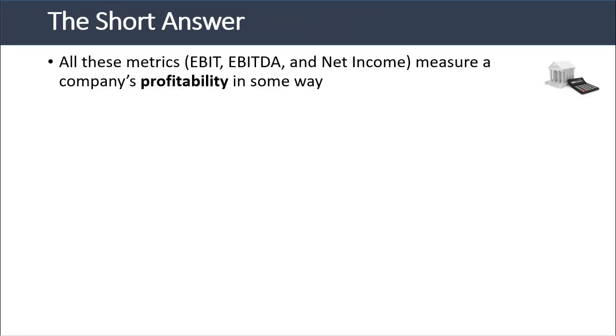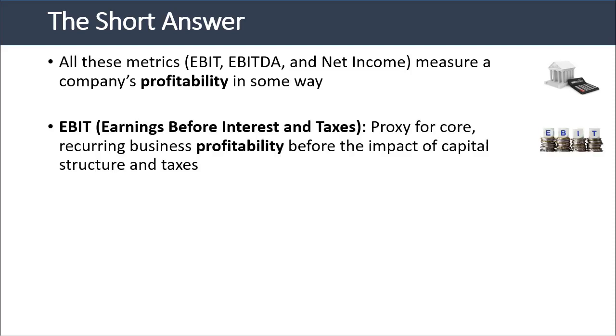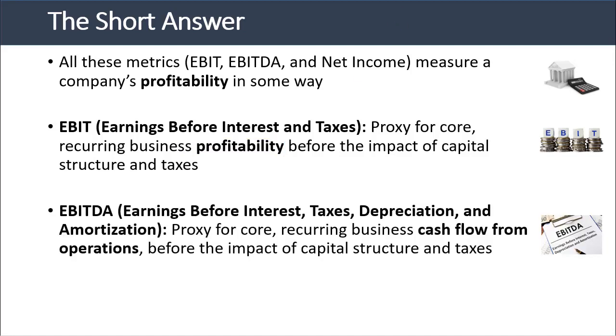All these metrics, EBIT, EBITDA, and net income, measure a company's profitability in some way. However, the definition of profitability and the specifics of the calculations are quite different. EBIT, earnings before interest and taxes, is a proxy for core recurring business profitability before the impact of capital structure and taxes. EBITDA, earnings before interest, taxes, depreciation, and amortization, is a proxy for core recurring business cash flow from operations before the impact of capital structure and taxes.